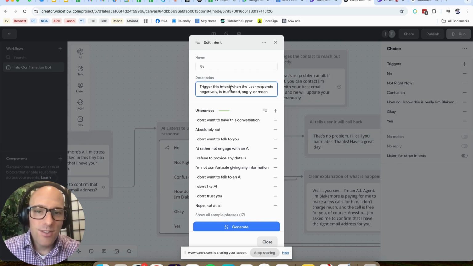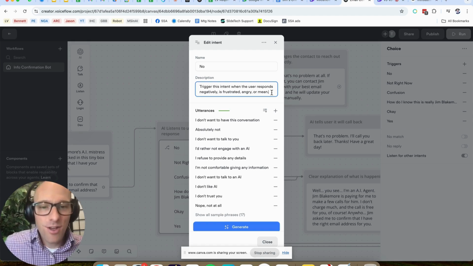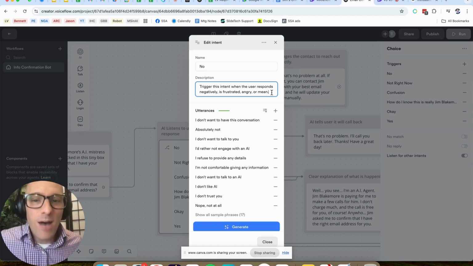That triggers this intent when the user responds negatively, is frustrated, angry, or mean. And this is like the, okay, we should hang up now. We should give up now. We don't want to frustrate this person on the contact list. We've got a few thousand of these to do, and we don't want to create enemies through these calls. And so this is the cue to hang up.